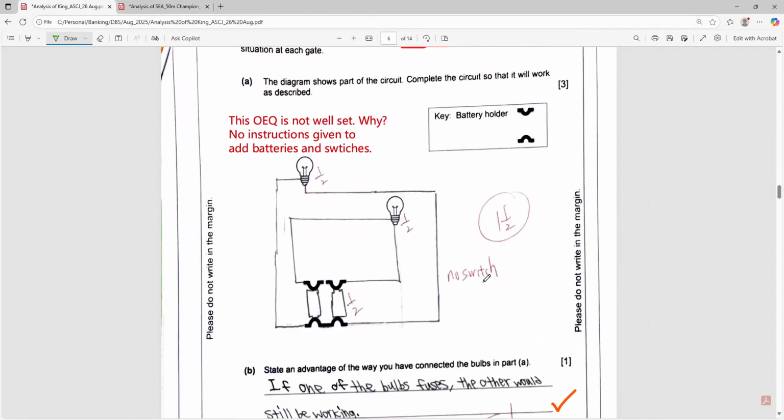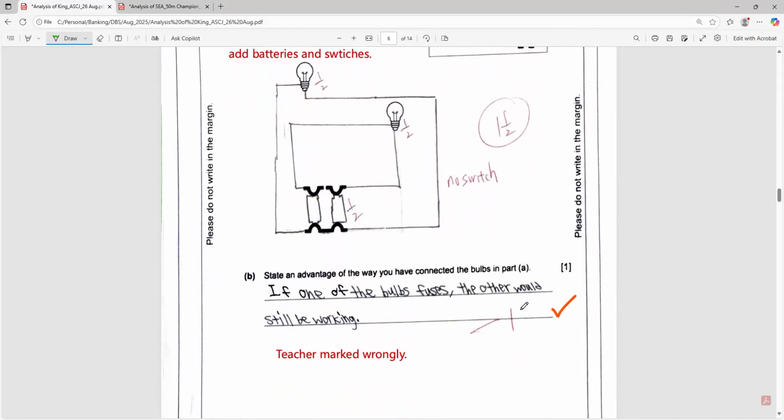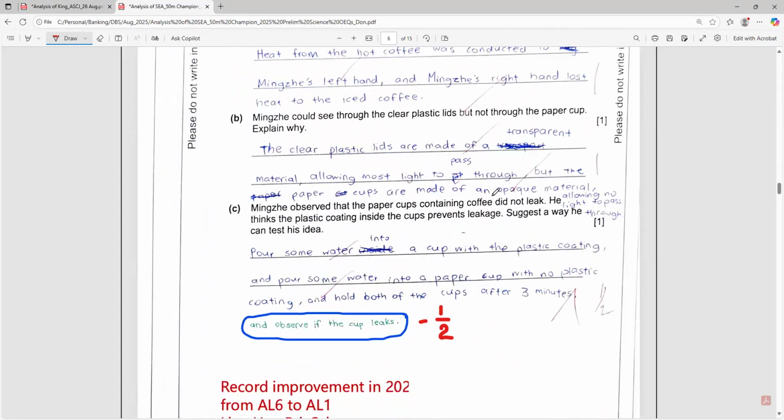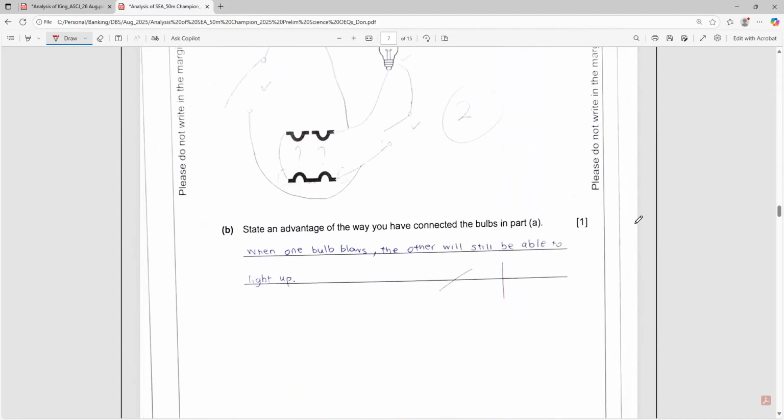And for this question, I will not discuss now. You just look at the possible answers for this student. And personally, I believe that the teacher marked wrongly. This child should be given 1 mark here. Why? Because if you can see, this student from another class was awarded 1 mark for the same, similar answer.